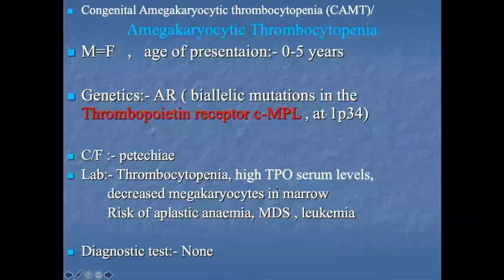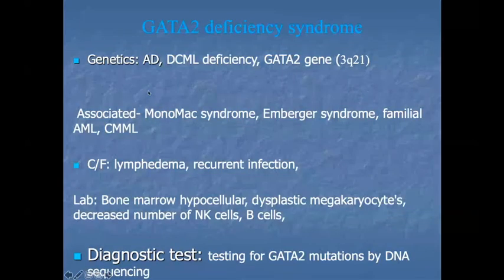Another disorder is GATA deficiency syndrome. What is the genetics here? It is inherited by autosomal dominant, also deficiency of the DCML gene, and the defective gene is the GATA gene, located on chromosome 3q21. That syndrome is also associated with MonoMAC syndrome, Emberger syndrome, and familial AML and CML, also CMML, chronic myelomonocytic leukemia. The clinical features are lymphedema and recurrent infections.